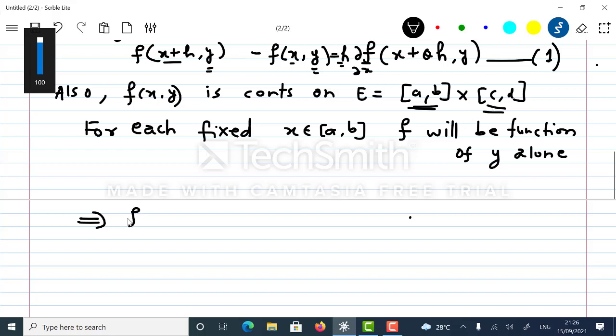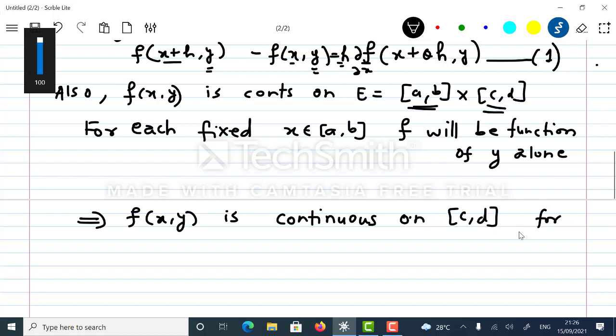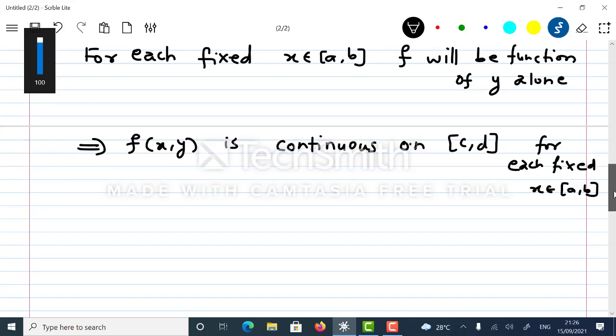This would imply f of x comma y is continuous on closed interval c comma d for each fixed x belonging to a comma b. So if it is continuous, it is a function of one variable only, so the integral is possible.